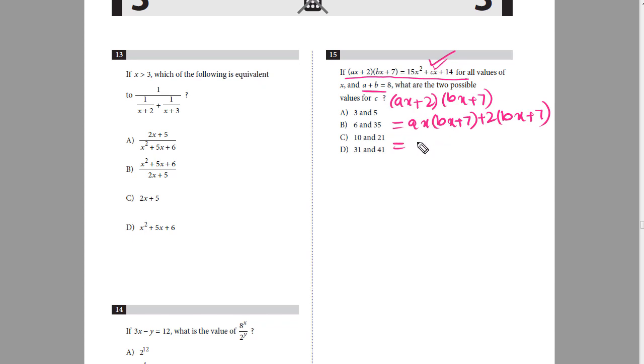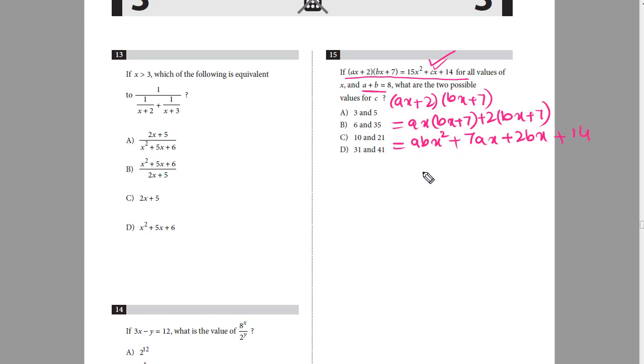So ax times bx is ab x squared, plus 7 times ax is 7ax, 2 times bx is 2bx, plus 7 times 2 is 14.